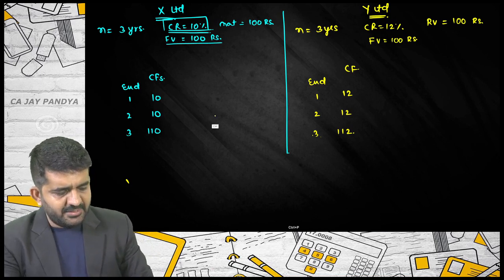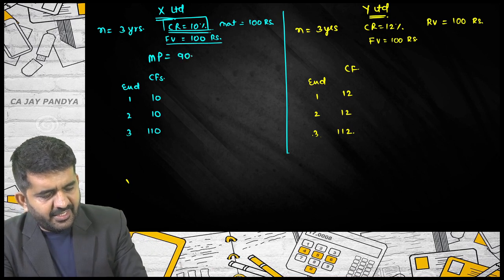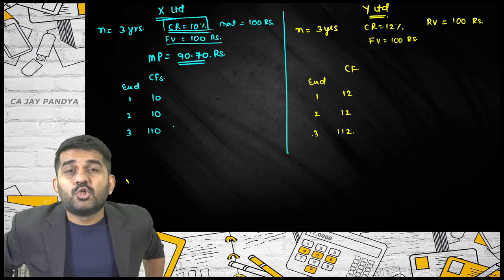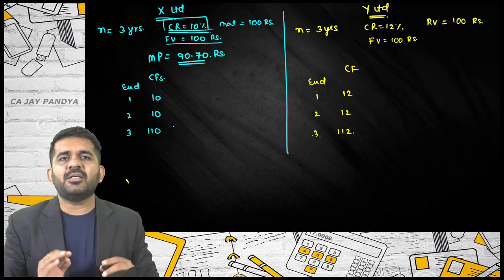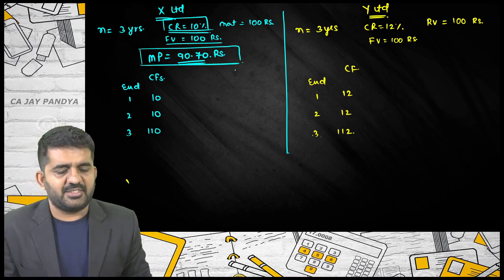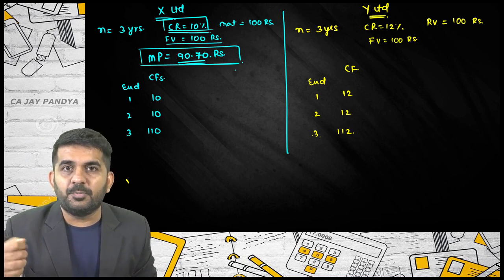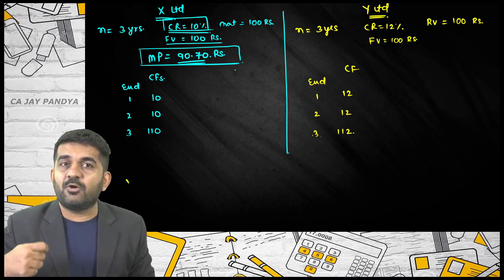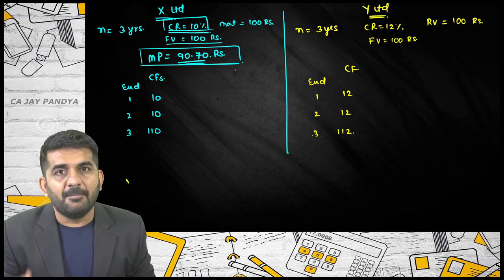The market price of this bond is 90.70 rupees. So if you go to purchase this bond in the market, then the market price of this particular bond is nothing but 90.70 rupees. Is it all right? You will be paying 90.70 rupees to get a bond of face value 100 rupees, which will be giving you 10 rupees every year for 3 years, and on maturity you will be getting 100 rupees back. Is it all right?